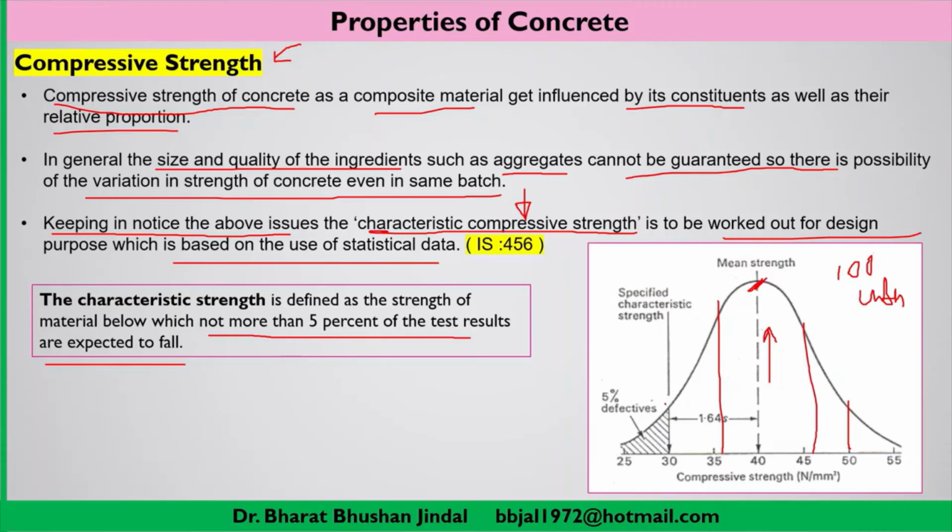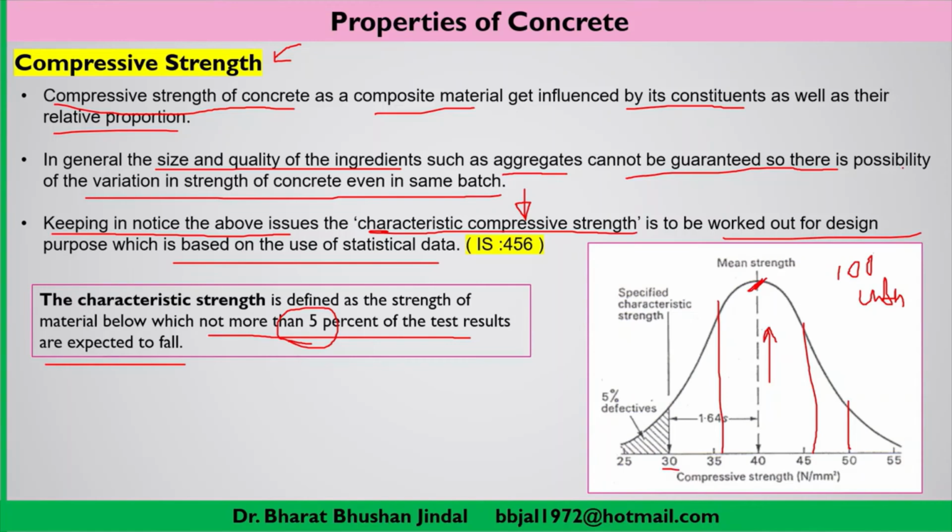At this 5%, as per statistical analysis, not more than 5% of the test results are expected to fall. So from this figure, we can say that the characteristic strength of this lot of concrete is 30 MPa.